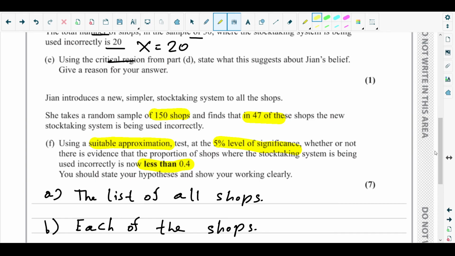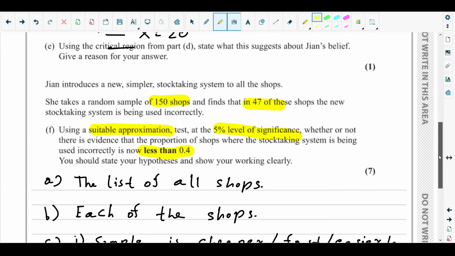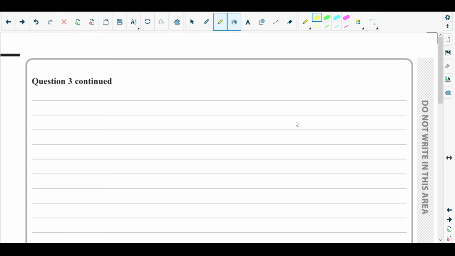So we need to use approximations here. At first, consider the variables. What are the variables here for part F? It's not a highlighter, we need a pen. So for part F, at first you will consider, what will we consider?